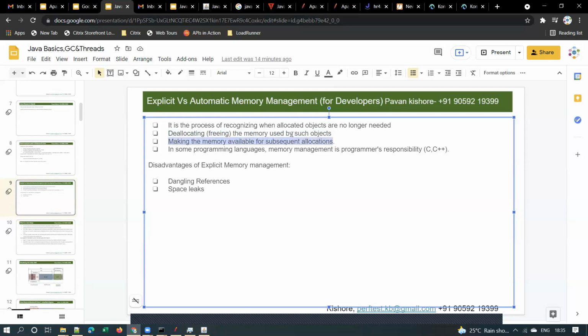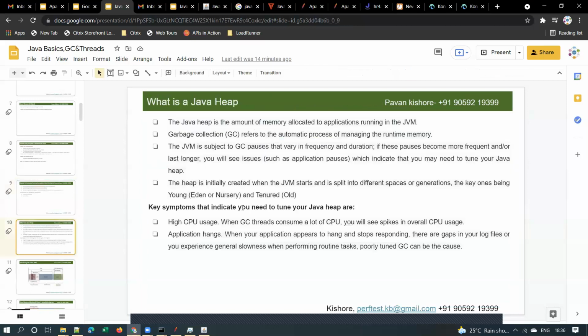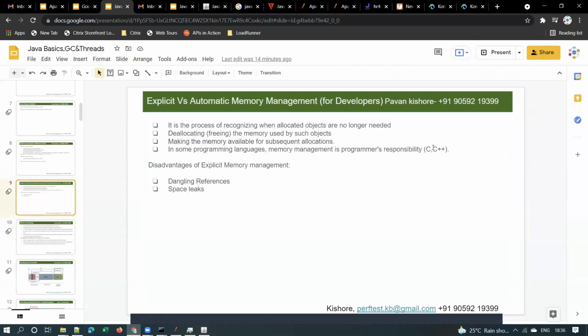Why should that memory be freed? Because suppose a new user comes, one more new object should be created, and that requires some more memory. So for subsequent users, some objects should be created when other users start using the application. In Java, this memory management is done automatically, whereas in C or C++, the memory management is done explicitly by the programmer. They have to write some code to free the memory.